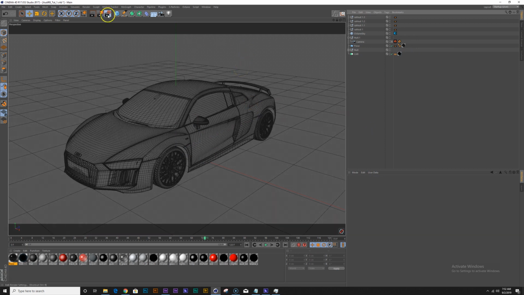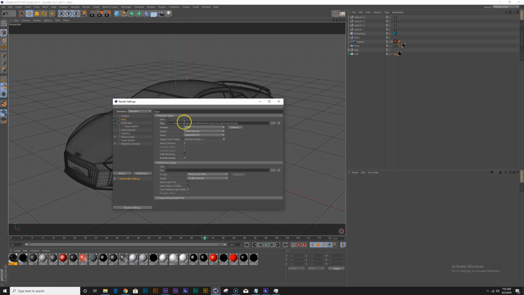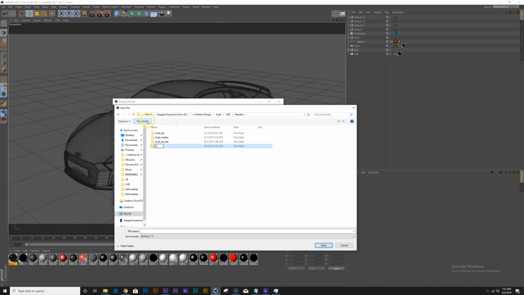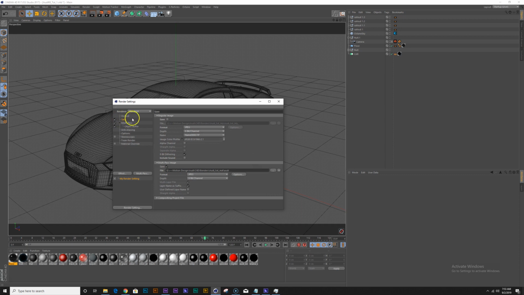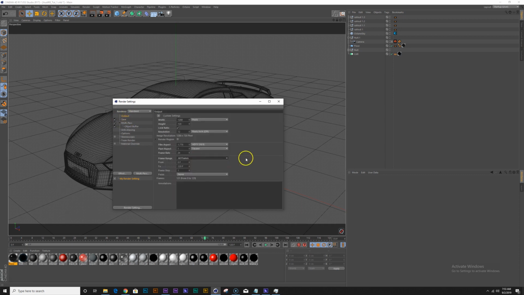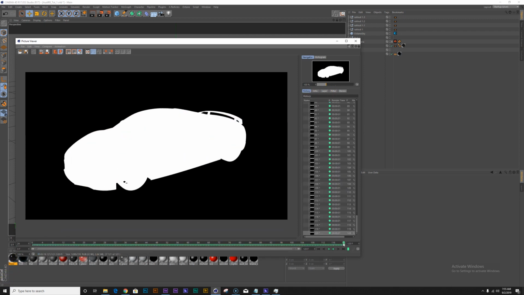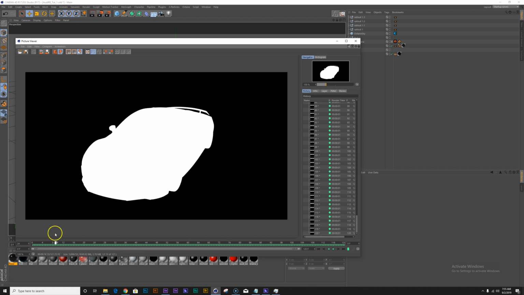Well, at first, let's render out the matte. So let me save out the multipass. Let's use a JPEG as well, and let's find a place to render. So call it Audi tutorial matte. Okay, let's output all frames. Let's render. So this should be fairly quick, but I'm going to pause this as it renders. Okay, we're done, and let's take a look at our sequence.